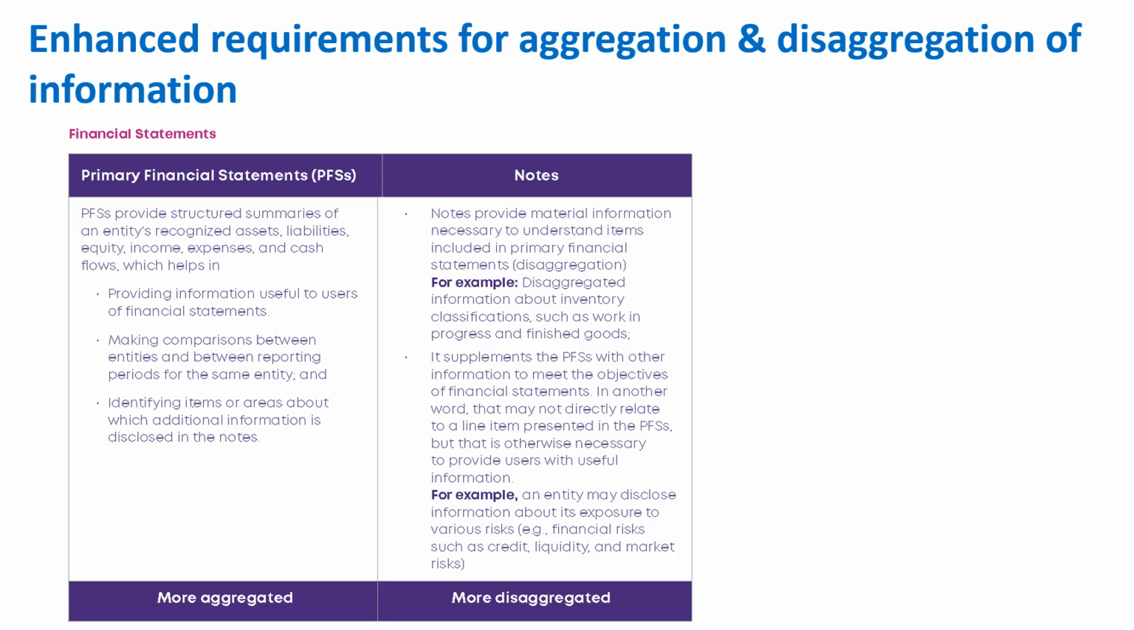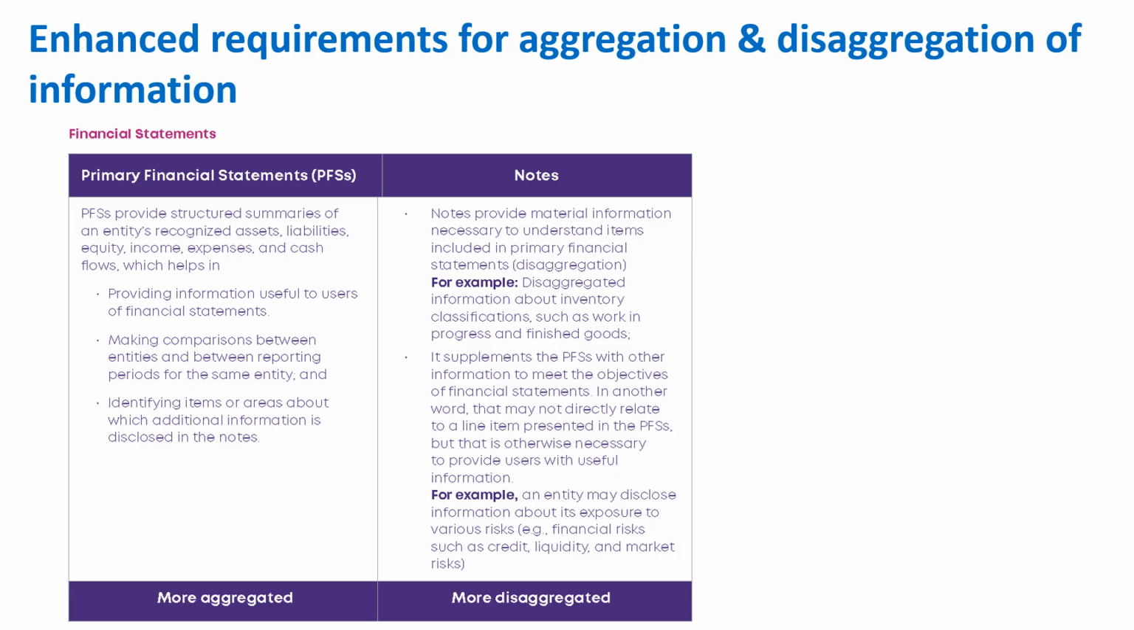right? Now what we do in the financial statement, we will have notes, where we will refer to each item and then we will give the breakup, right? So notes provide material information necessary to understand items included in the primary financial statement. For example, disaggregated information about inventory, what we do: classification, such as work in progress and finished goods. We do that classification, right? If you see in P&L, we give change in inventory, opening stock, movement, and then closing stock.